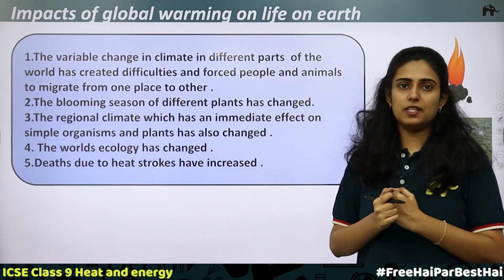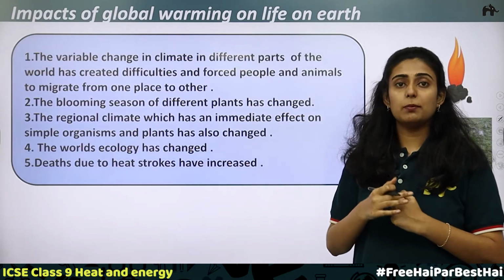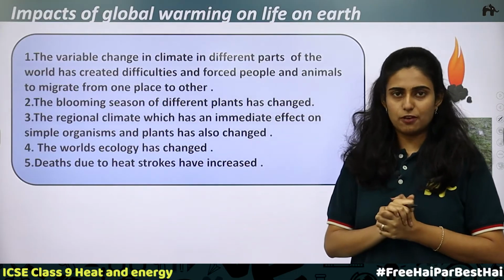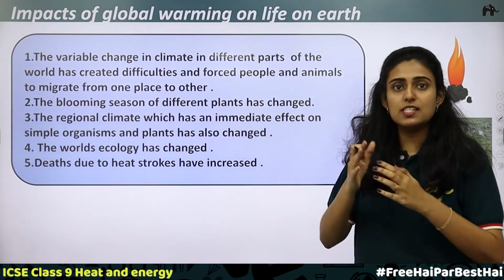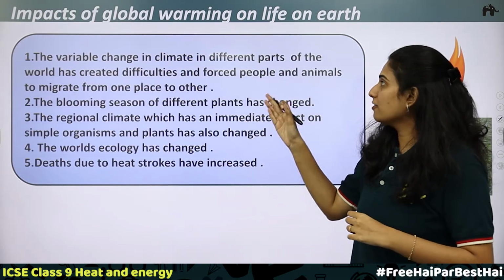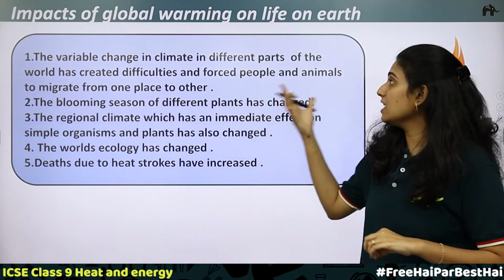But nowadays you will see that even during the month of November there is no winter to be found. Winter may start somewhere at the end of December. So this change has happened because of global warming. This is the first point, that is, variable change in climate.